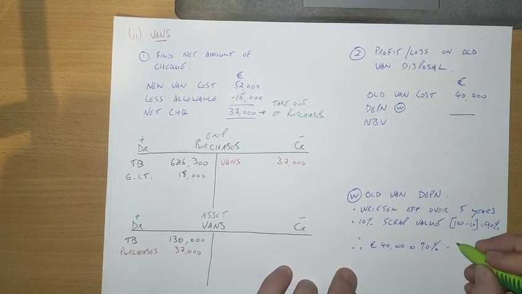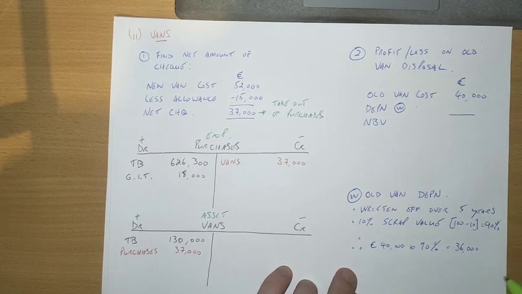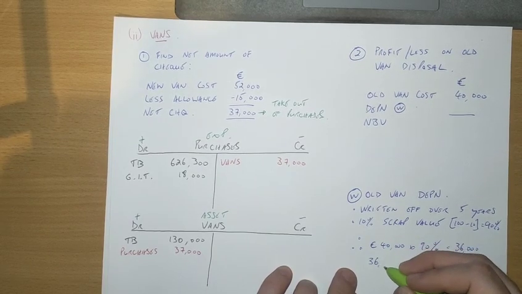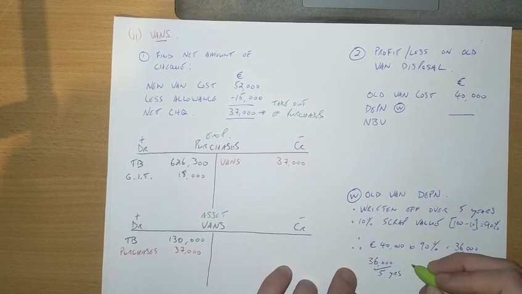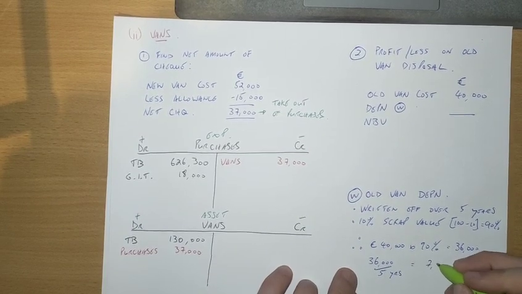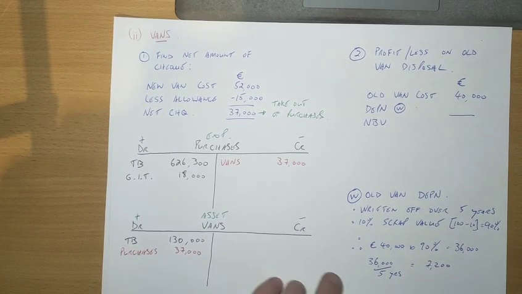Okay, that will give you 36,000. All right. Now it's over 5 years, so it'll be 36,000 divided by 5 years, and that will give you 7,200, right? Per year, basically. All right.